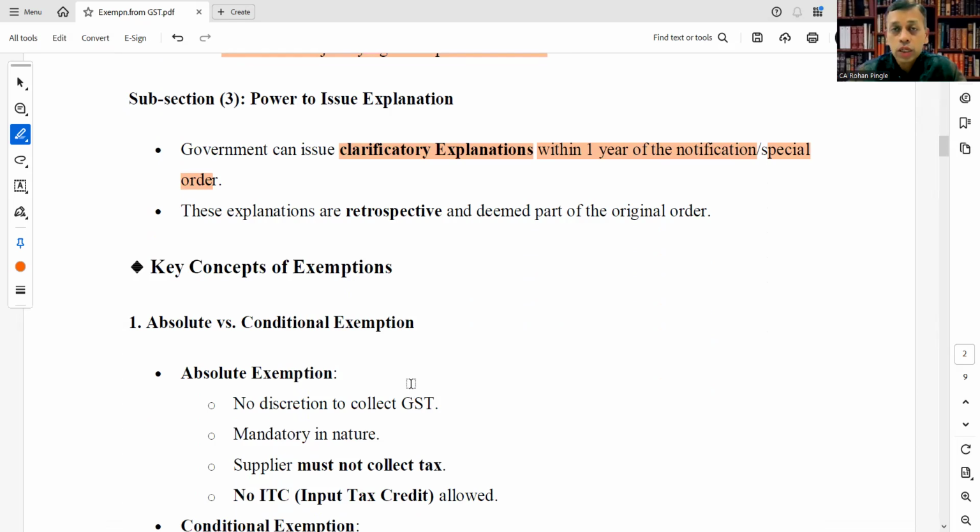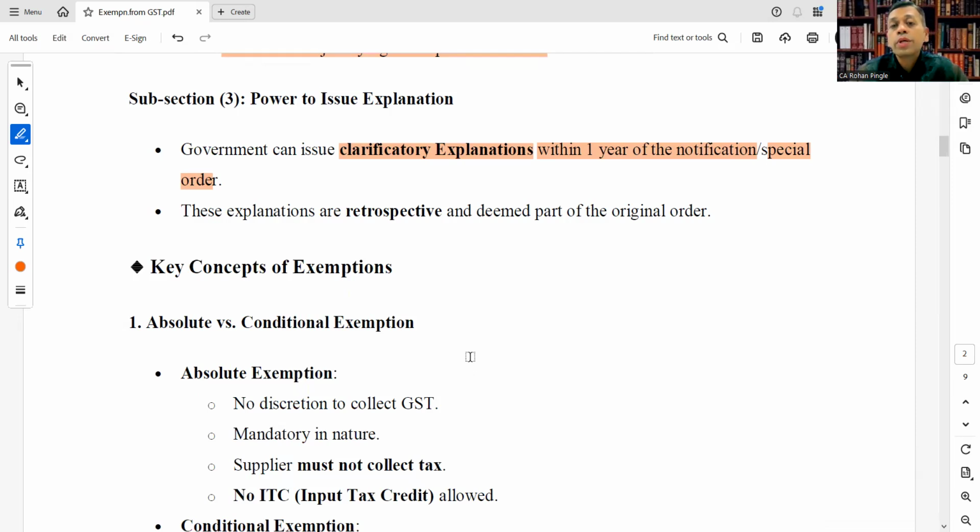Once the provision is in place, if they feel the need to clarify through explanation so that future litigation can be avoided, then government can come with explanations to clarify their view on that particular provision or issue.